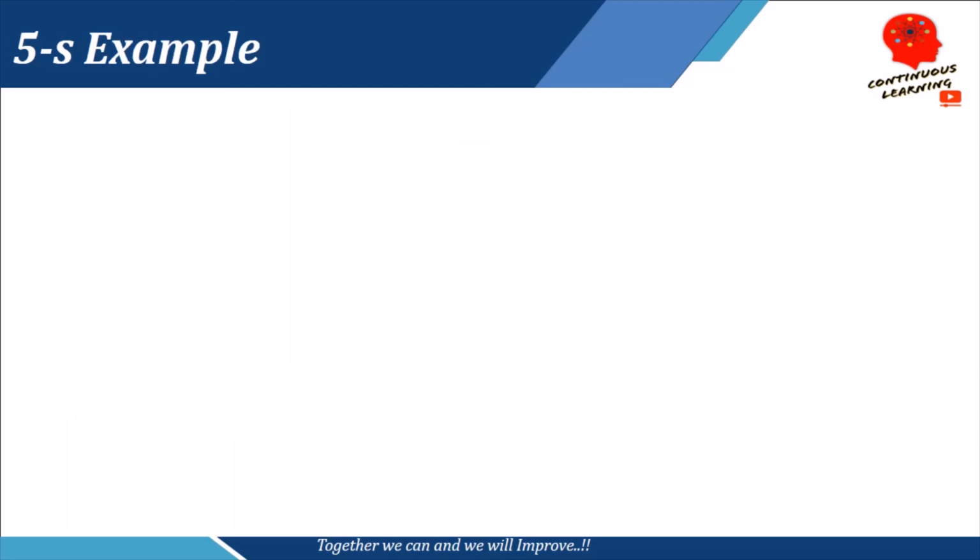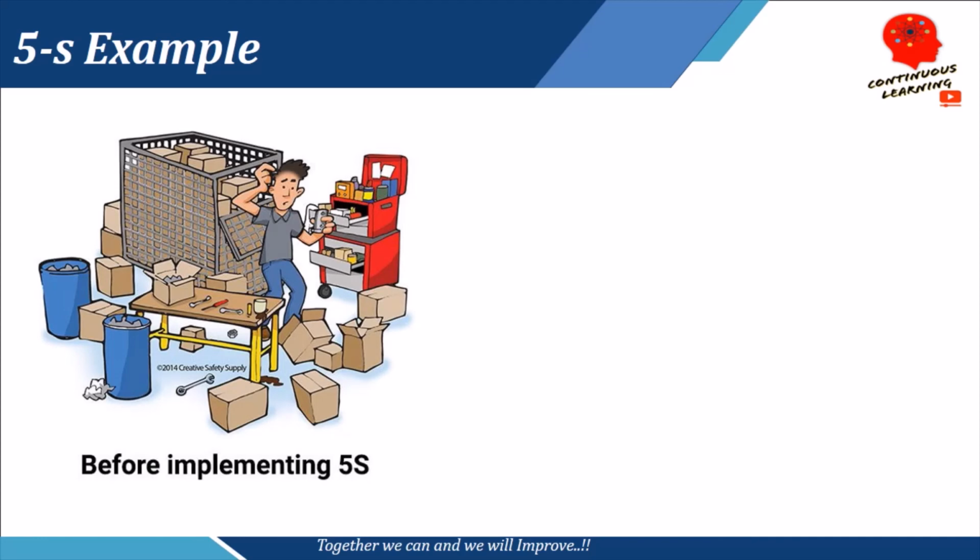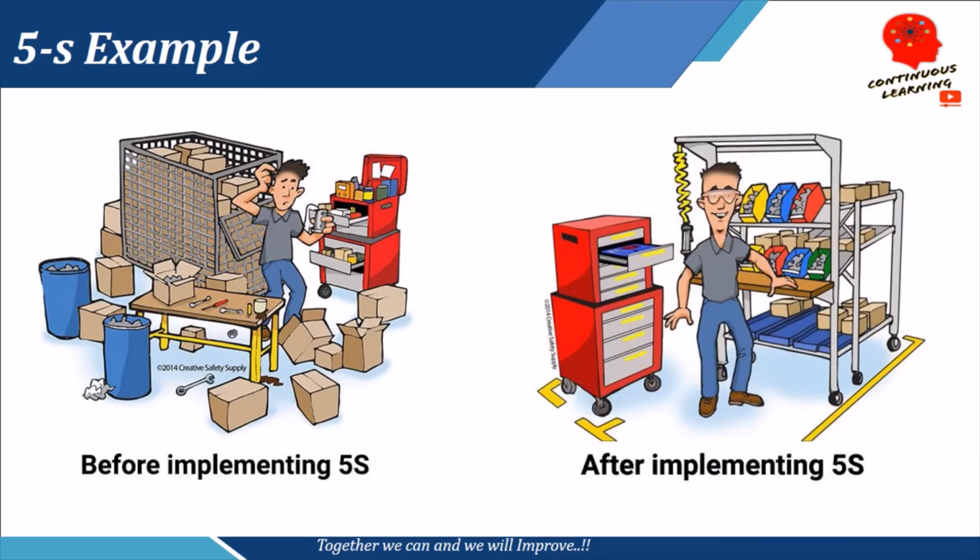Let us take some of the examples to understand 5S. So this picture indicates how things are before implementing 5S. Material scattered everywhere, no standardization, no cleaning, no shining, nothing is in order. And the other side, if you see the right side of the video or the picture, you will see how the area looks like once the 5S is implemented. So we have marking for which material is to be stored at which particular place. There are color coded bins where specific parts are kept. So this helps us improve the workplace, improve the mindset, and also helps us in reducing the waste which usually happens in our workplaces or organization.